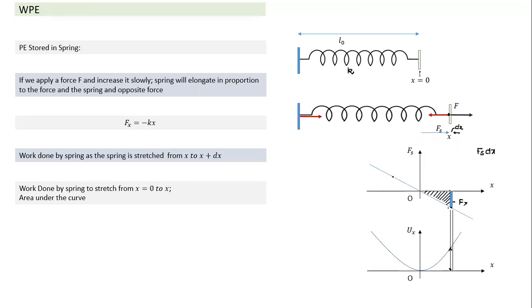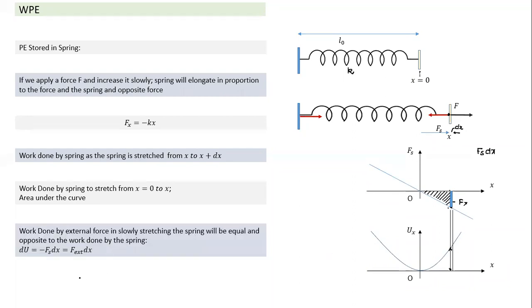And easily we can notice here, even in this case also, it will become a similar way. So this will be the shape of the potential energy curve, and we can calculate the term Fx dx. Other thing we notice here, work done by external force, slow stretching force. So dU will be equal to minus Fs into dx. But since the external force is equal and opposite, change in potential energy can also be written as work done by the external force, if the external force is acting on the object very slowly, so that it is always almost equal and opposite to the conservative force.